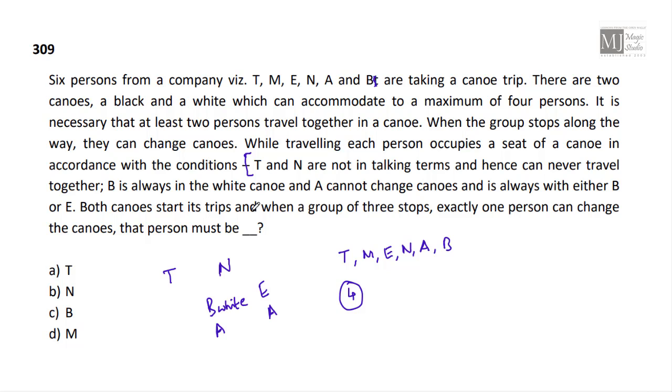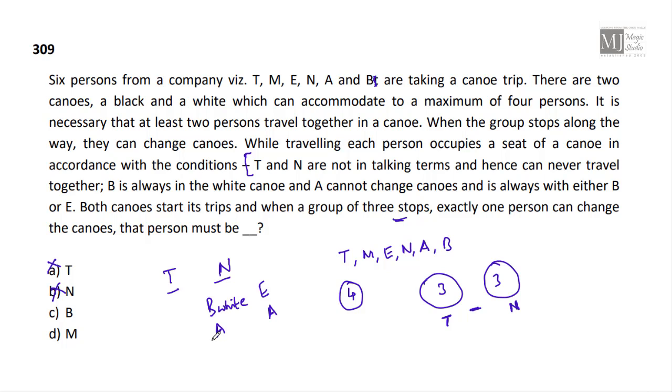Both canoes start their trip, and when a group of 3 stops, exactly one person can change the canoe. When a group of 3 stops, that means there were 3 people in this, 3 people in this, they stop somewhere. Now, who can change canoes? Okay, T and N are obviously in these two. They will never go to the other people's canoe. That means T and N won't be changing.